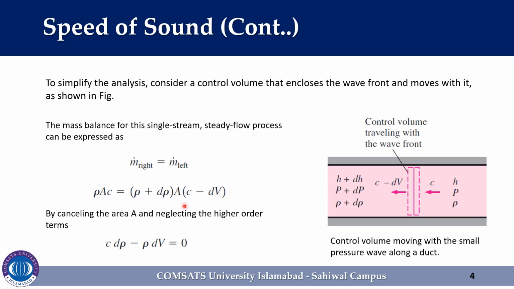A is the area. In the same way, the velocity of the fluid moving away from the wavefront is c minus dV. After simplification, by cancelling the area and neglecting the higher order terms, the equation becomes c d rho minus rho dV is equal to 0.